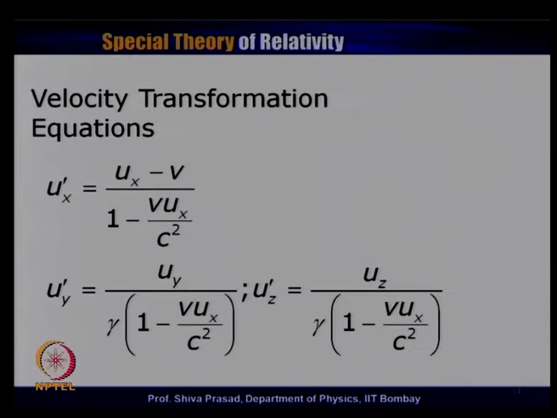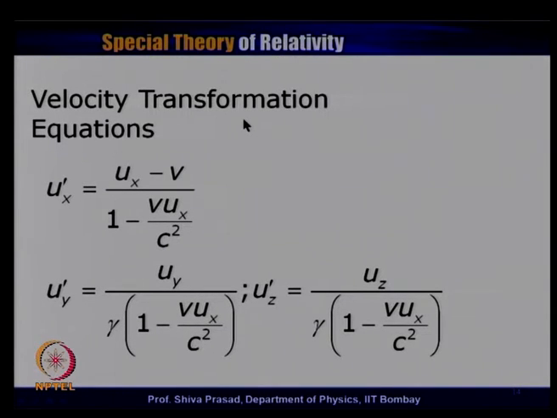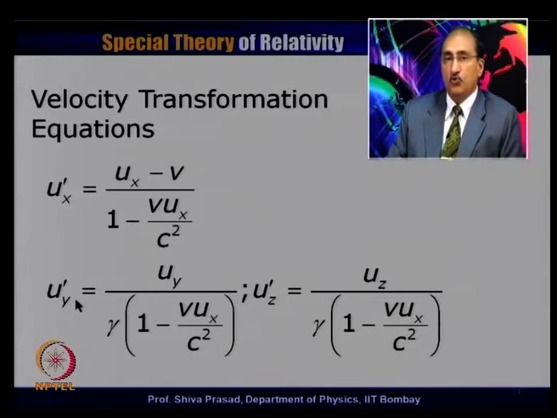So, this is where we have written all the equations involving velocity transformation. u x prime is equal to u x minus v divided by 1 minus v u x by c square. u y prime is equal to u y divided by gamma into 1 minus v u x by c square. u z prime is equal to u z divided by gamma into 1 minus v u x divided by c square. Remember, this quantity here is the same quantity as in the bracket here. Here in the denominator it is not divided by gamma; here it is the denominator that gets multiplied by gamma.